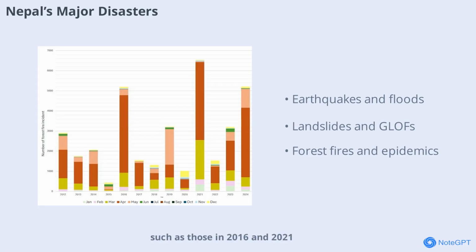Forest fires such as those in 2016 and 2021 destroyed vast forest areas and worsened air quality. Epidemics like COVID-19 added to the country's disaster burden. These events highlight Nepal's high vulnerability and the urgent need for robust disaster risk reduction strategies. Learning from these disasters is essential for building a safer future.